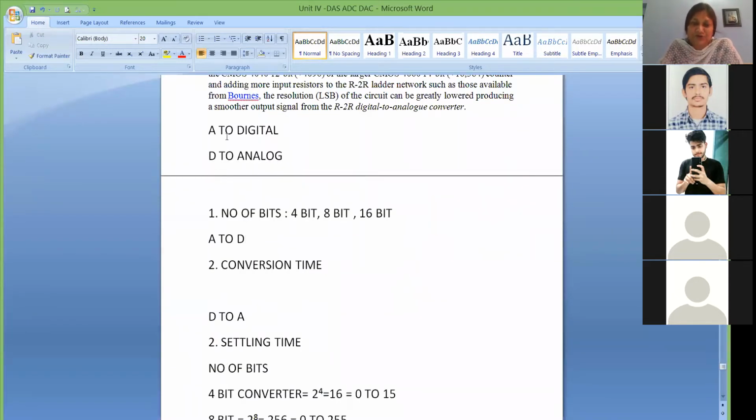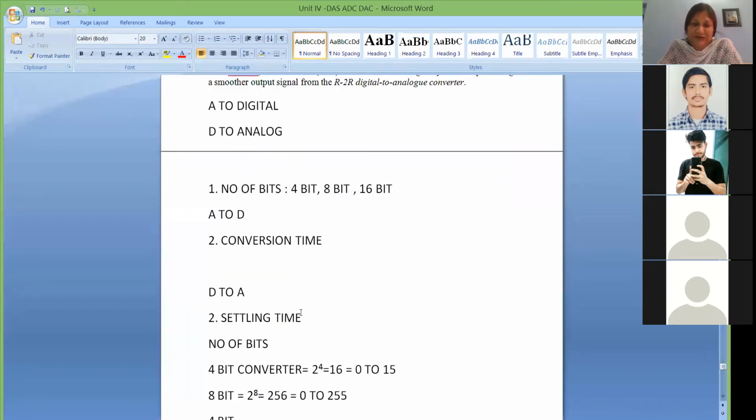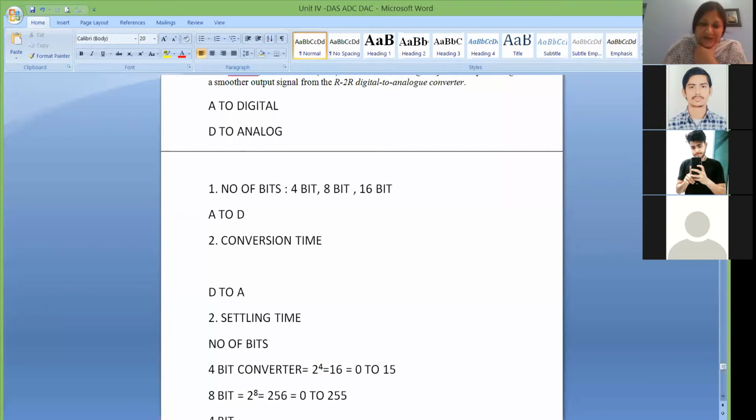But the main thing is that you should know the concept of number of bits, the concept of conversion time, and the concept of settling time. Number of bits is common to analog to digital converter and digital to analog converter. So these are the selection parameters: number of bits and conversion time for analog to digital converter, and number of bits and settling time for digital to analog converter. As we increase the number of bits, our levels are increasing, and hence our resolution is improving. So you understood the terminologies: what is resolution, what is levels, what is 1 LSB error, etc. Is it clear to you, these terminologies?